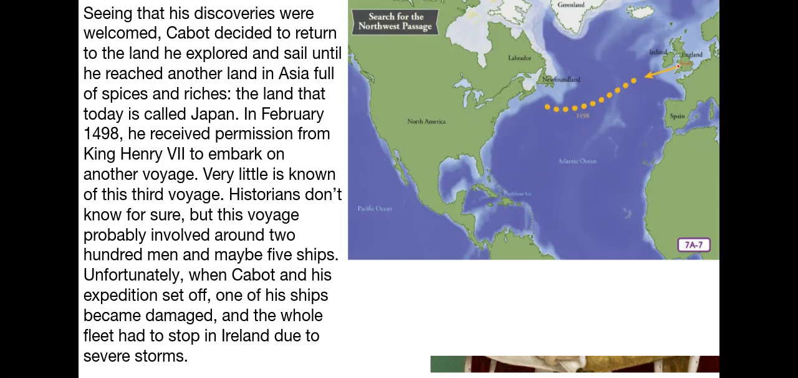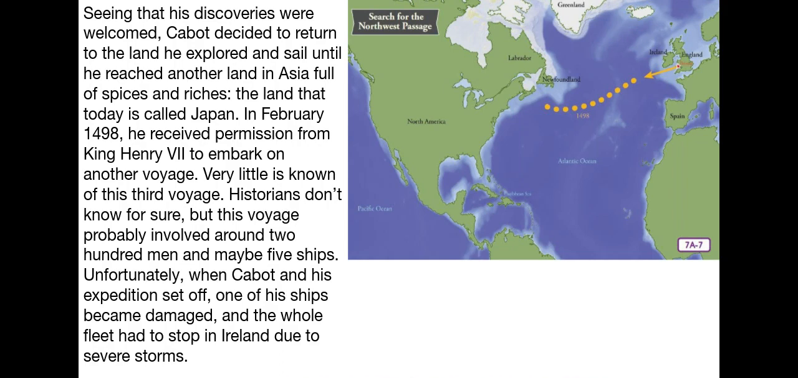Seeing that his discoveries were welcome, Cabot decided to return to the land he explored and sail until he reached another land in Asia full of spices and riches, the land that today is called Japan. In February 1498, he received permission from King Henry VII to embark on another voyage. Very little is known of this third voyage. Historians don't know for sure, but this voyage probably involved around 200 men and maybe 5 ships.